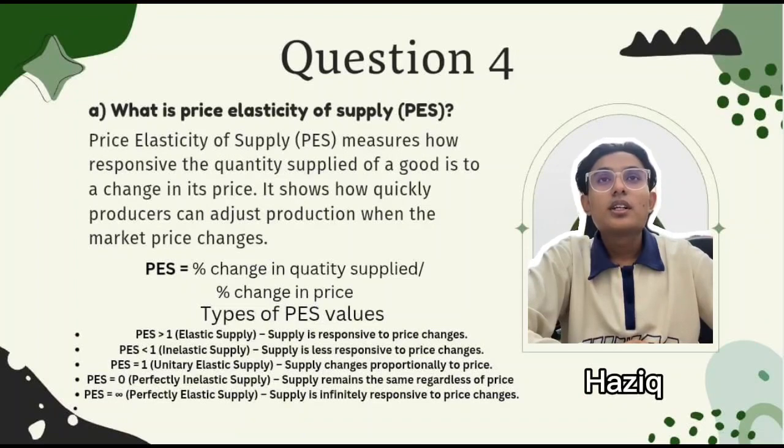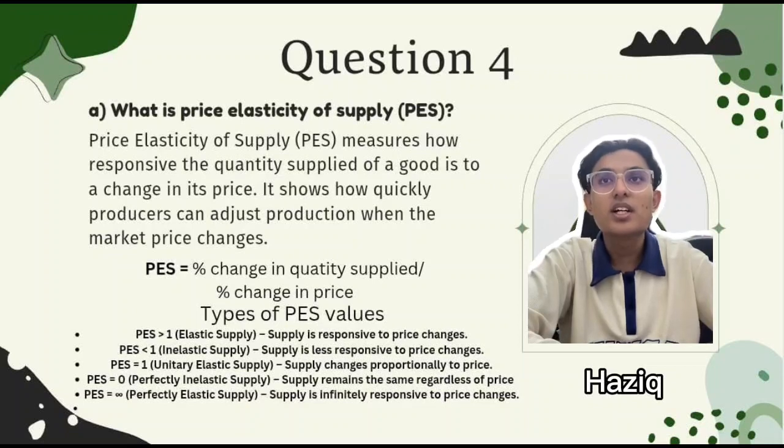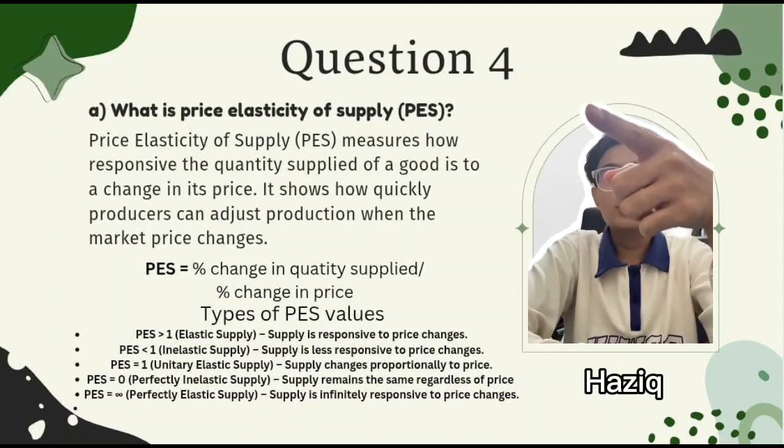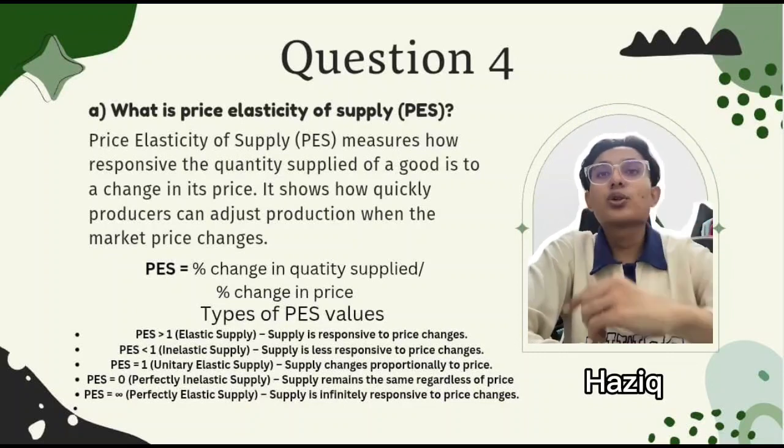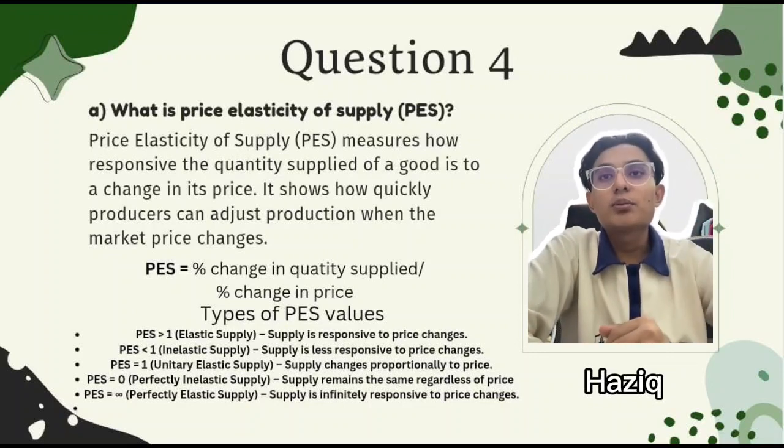Okay, so lastly, question 4. A. What is price elasticity of supply, PES? Price elasticity of supply, PES, measures how responsive the quantity supplied of a good is to a change in its price. It shows how quickly producers can adjust production when the market price changes. So this is the PES formula: change in quantity supplied divided by change in price.